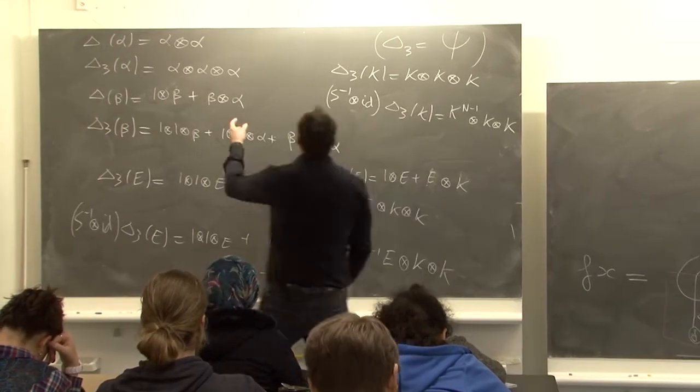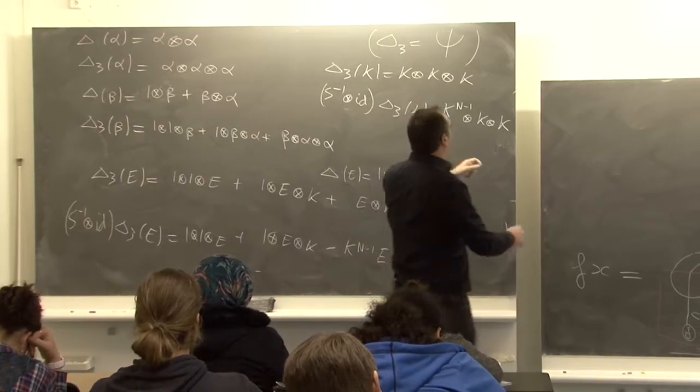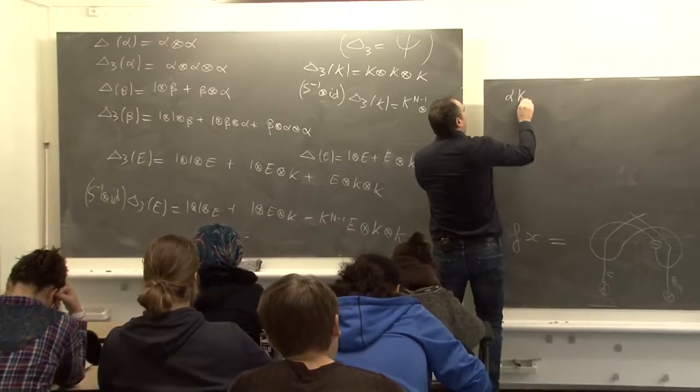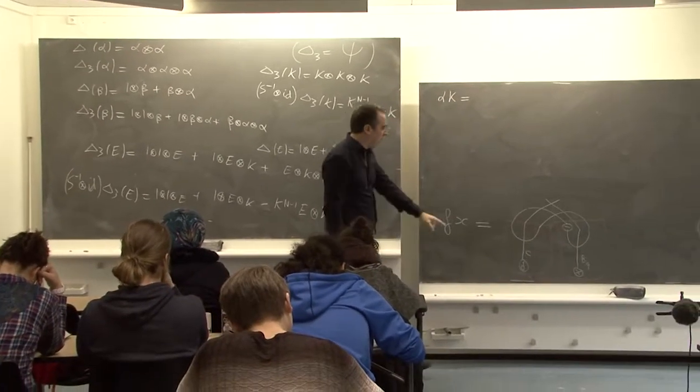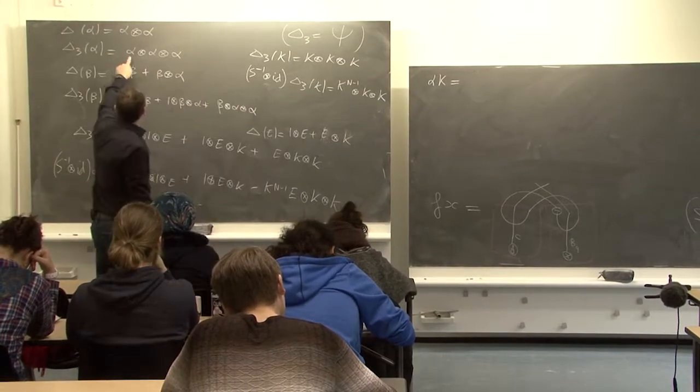So for alpha K: f is alpha, x is K. So we are here.